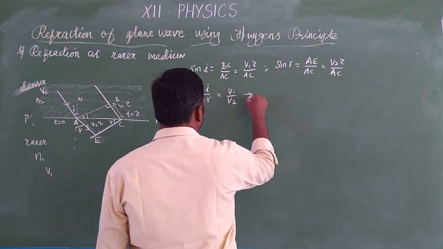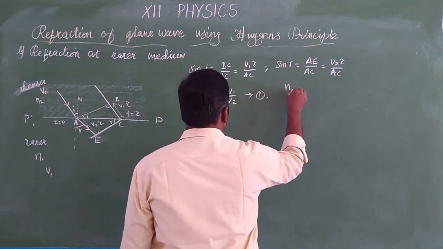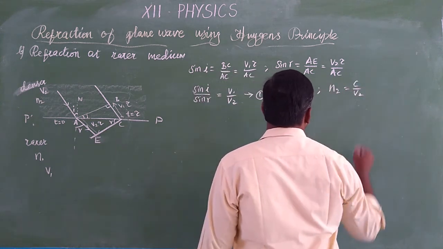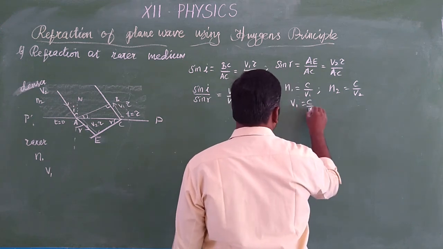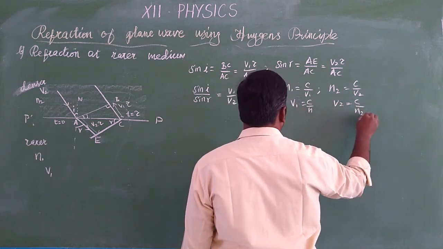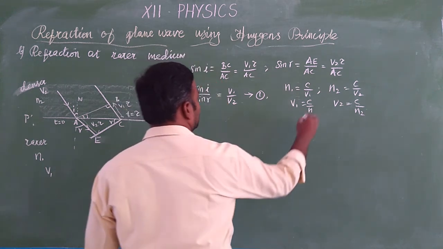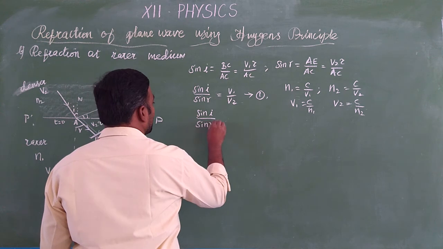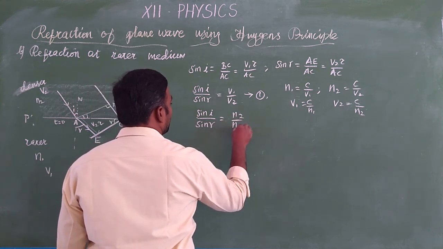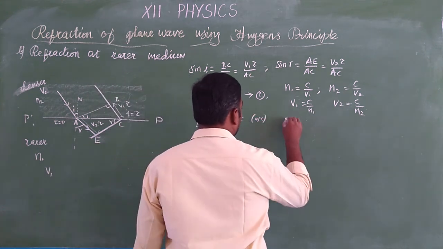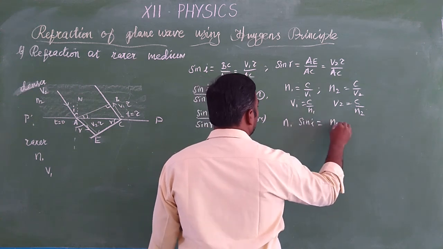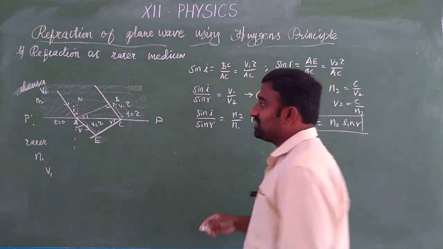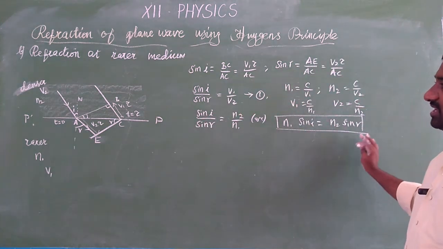Then we are going to use the refractive index. So the refractive index of the first medium is equal to C by V1. Similarly, the refractive index of the second medium is equal to C by V2. From this, V1 is equal to C by N1 and V2 is equal to C by N2. So substituting in these equations, we will get sin I by sin R is equal to N2 by N1, or N1 sin I is equal to N2 sin R. This is the same result we got earlier, with no changes. So this is Snell's law, so we got Snell's law.